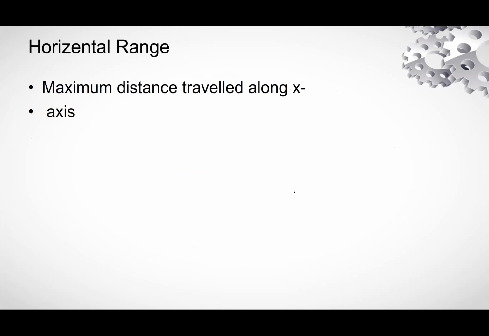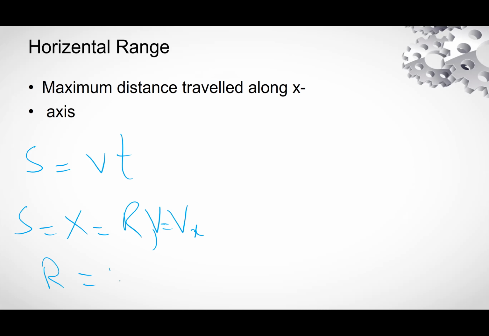Horizontal range: the maximum distance traveled along the x-axis is called horizontal range. We know that S is equal to Vt. S is replaced by x, which is replaced by R, and V is replaced by Vx. So R is equal to Vx t.